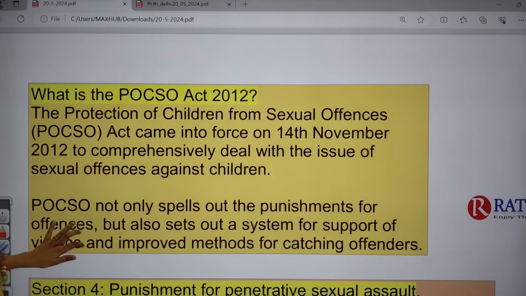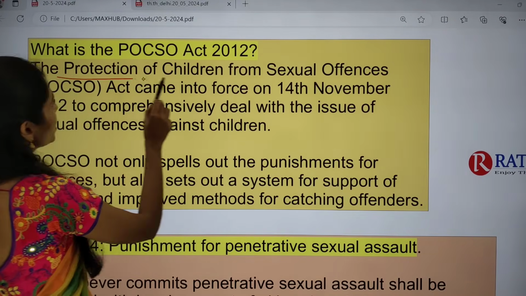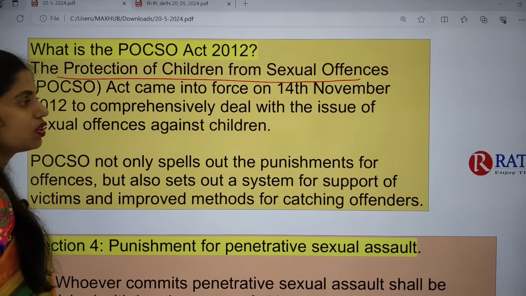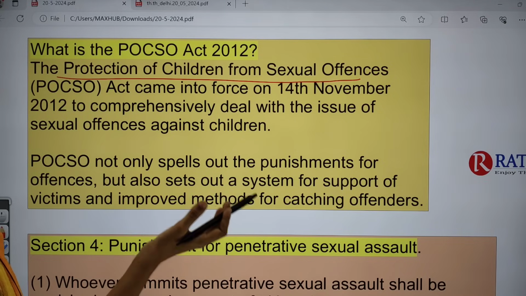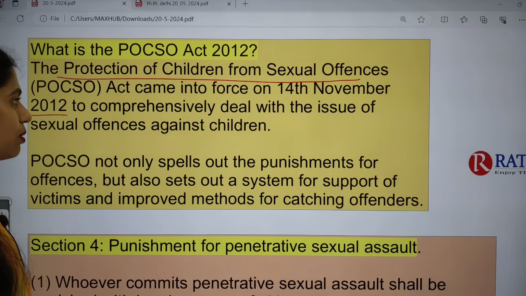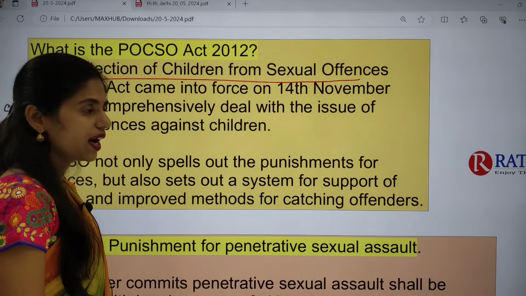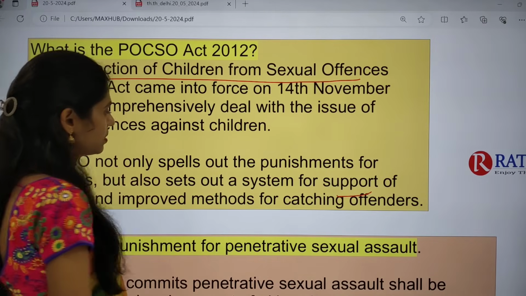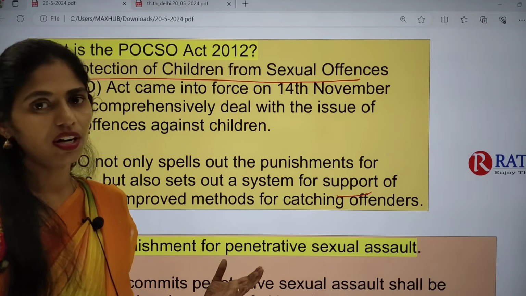If you are asking what this POCSO Act of 2012 is, it is the Protection of Children from Sexual Offences Act, which came into force on November 14. What is November 14? We celebrate it as Children's Day, right? So on this Children's Day in 2012 itself, it came into force. POCSO not only spells out the punishments for the offences, but is also involved in providing certain support to the victims, and there are improved methods for catching offenders.